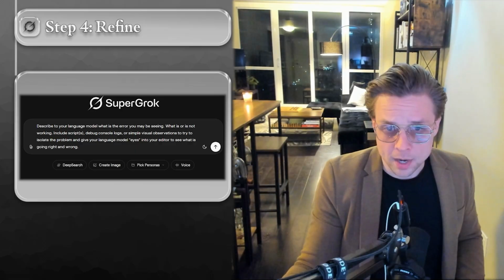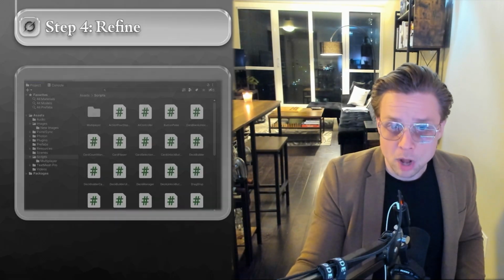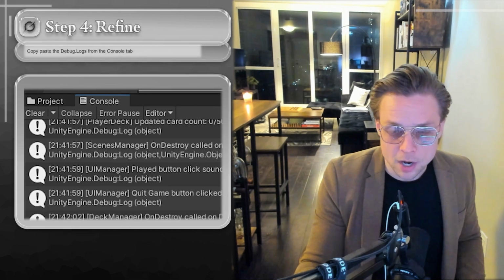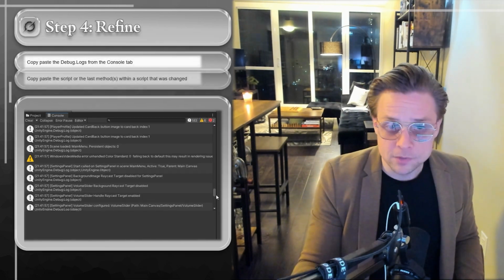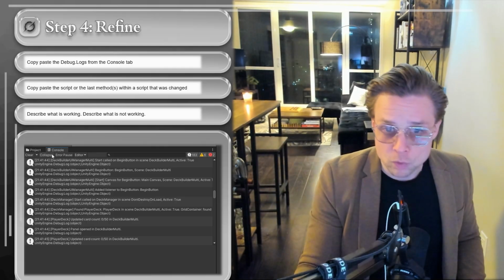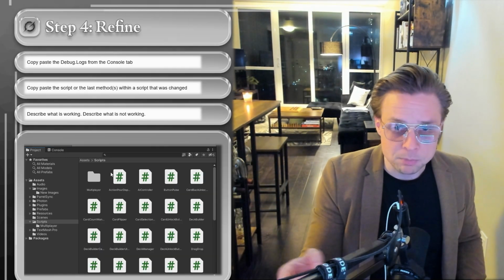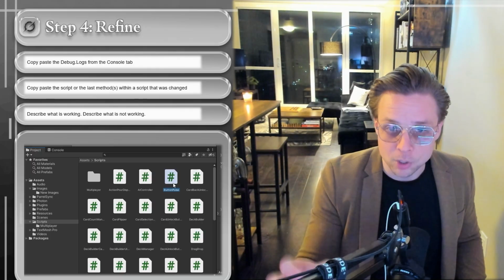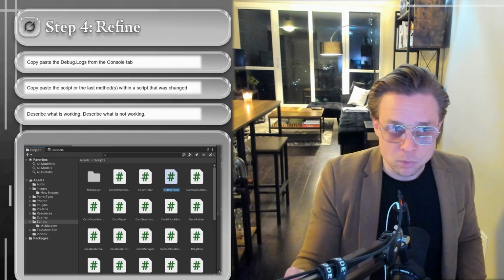Now, there are a million different ways for how you can let your language model know about the problem that may be occurring in your Unity editor. There are these debug logs that you can share. You can share versions of the scripts, or you can even just describe things qualitatively about what may or may not be working. None of the specifics really matter. What you're really just trying to do is give the language model eyes into the editor, into the engine, so that it can get a sense of what may be going wrong.